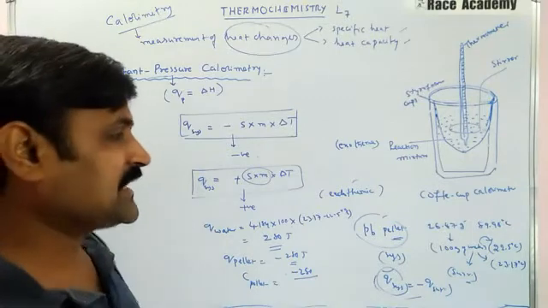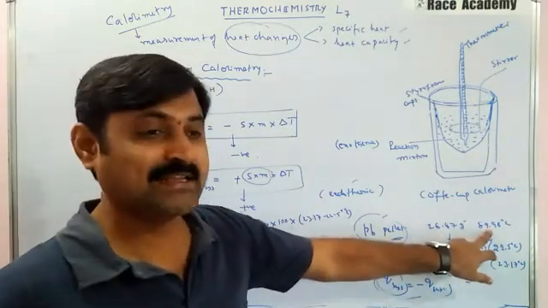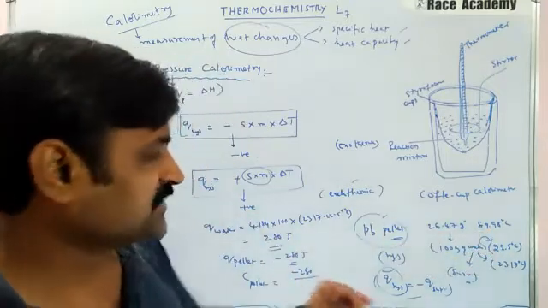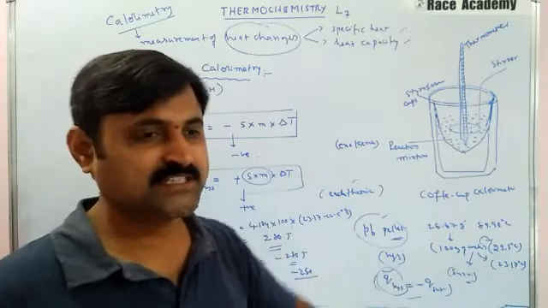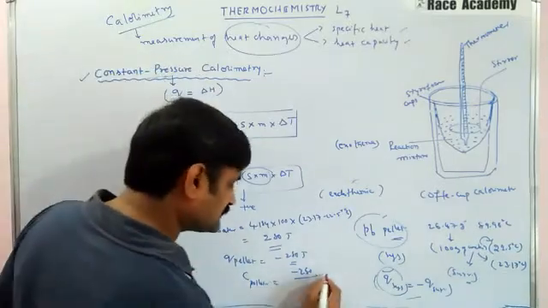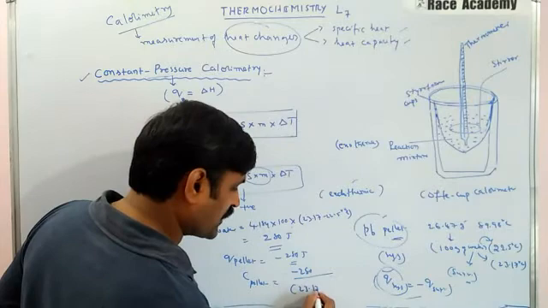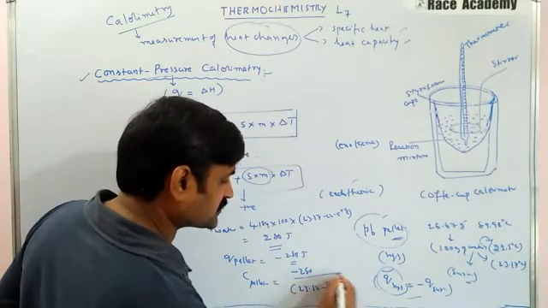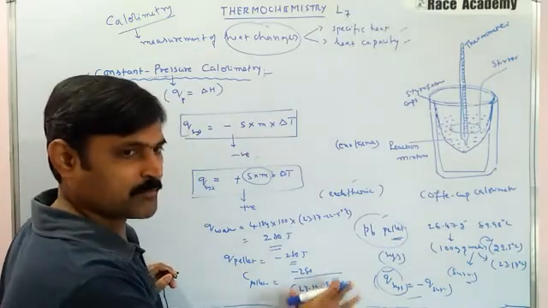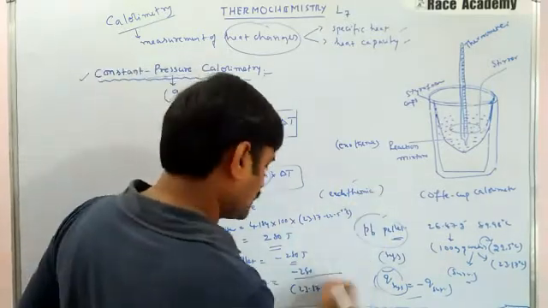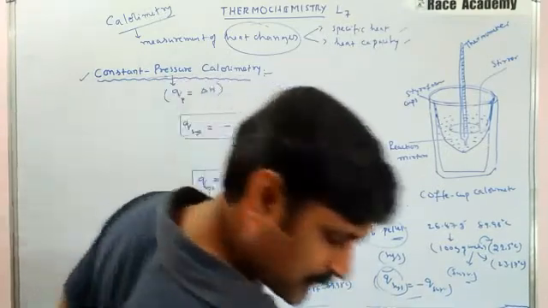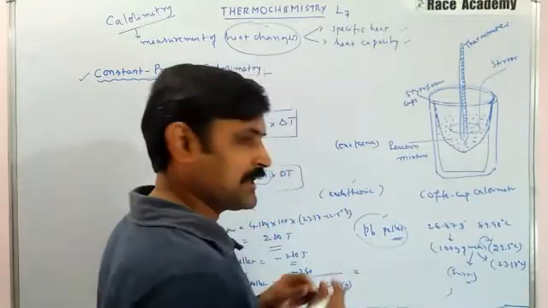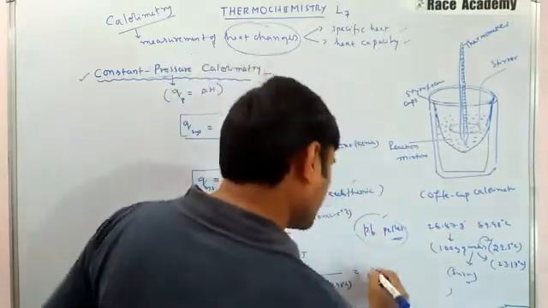Change in the temperature means pellet temperature is already given as 89.98 degrees Celsius, and we have temperature 23.17. So this difference, if you write, is 23.17 minus 89.98 degrees Celsius, this is the delta T value. So upon simplification, you will get 4.19 joule per degree.